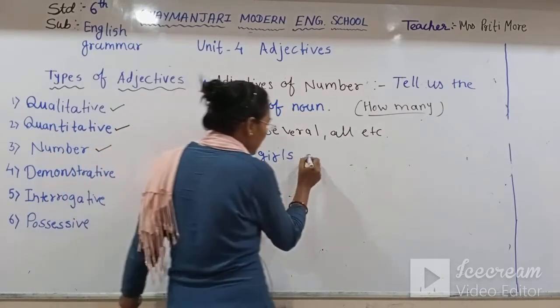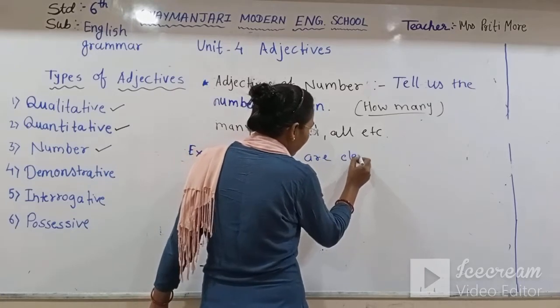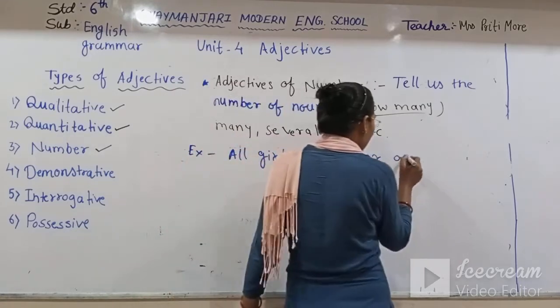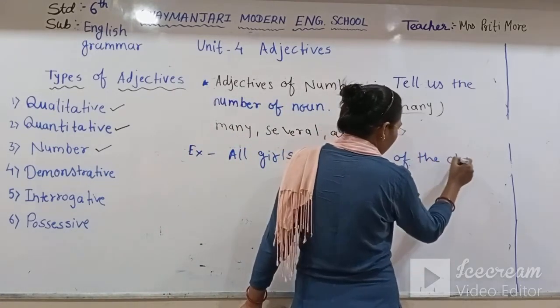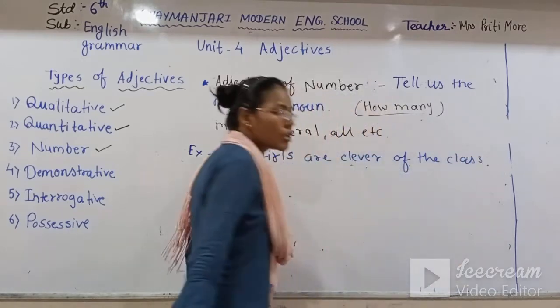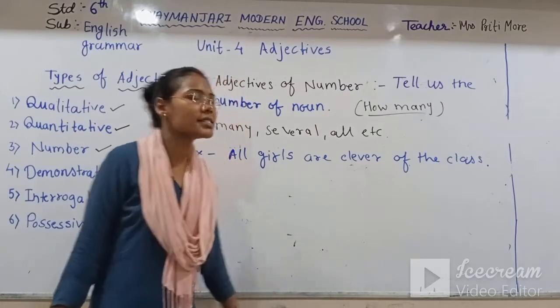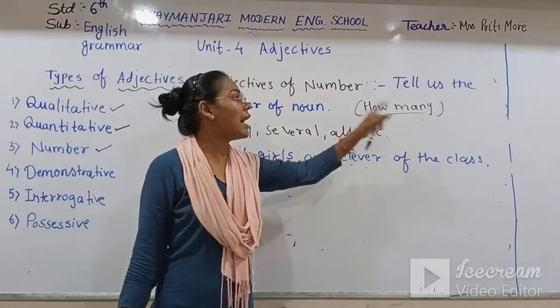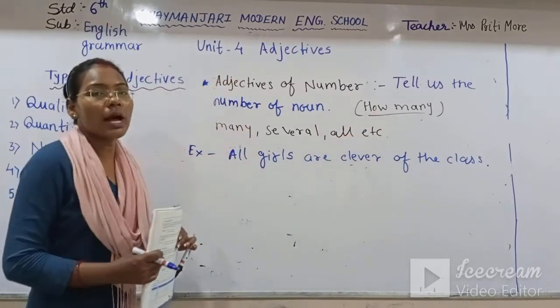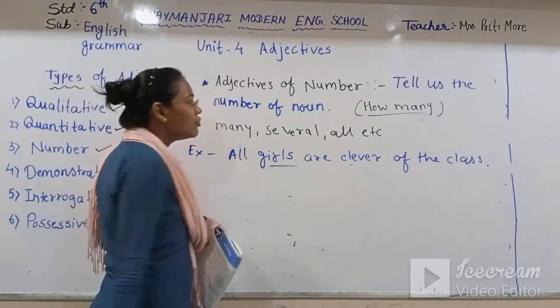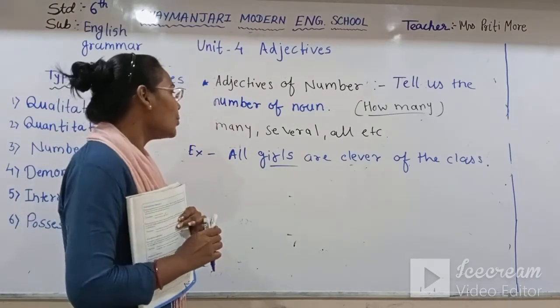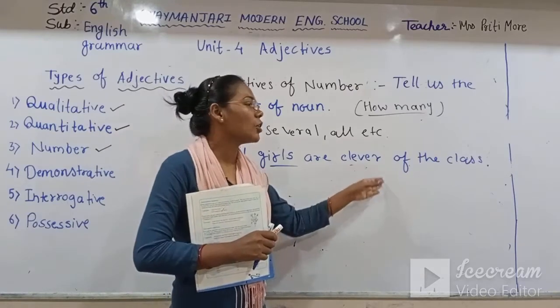For example, I just explain. All girls are clever of the class. What sentence I have written? All girls are clever of the class. If I ask the question how many girls, you have to ask the question to the noun with how many. How many girls are clever of the class?